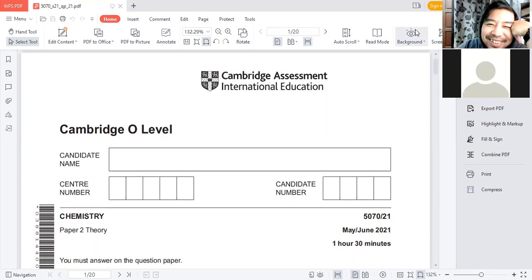Oh, macam formula sangat. Oh, macam like, macam ala-ala class real jatuh. Okay.